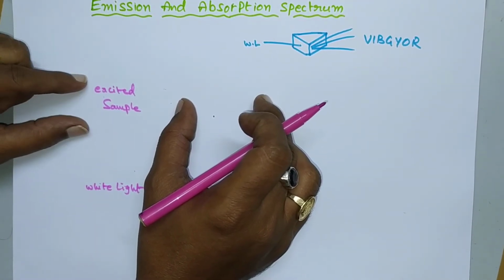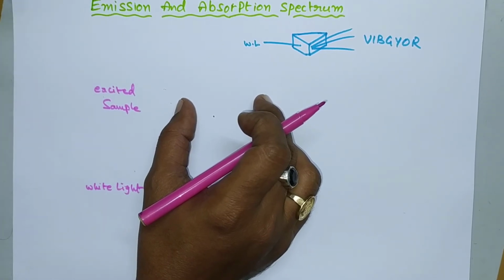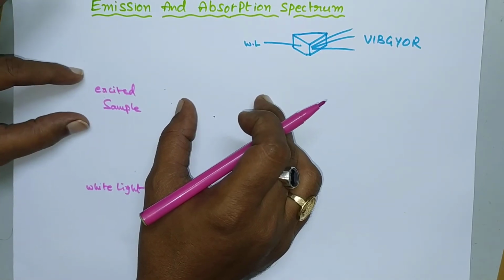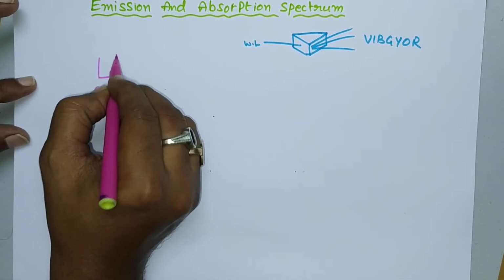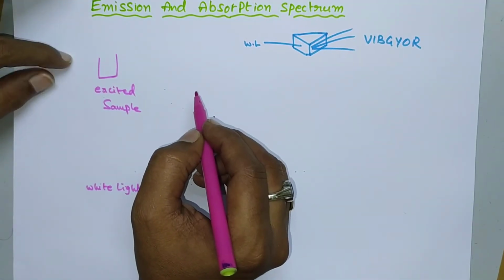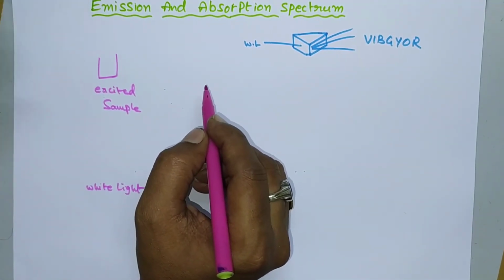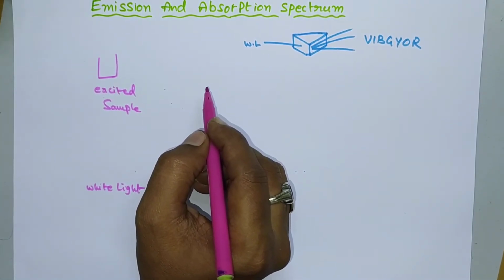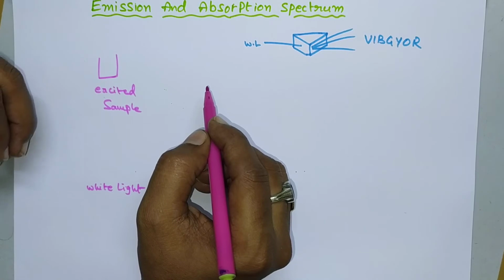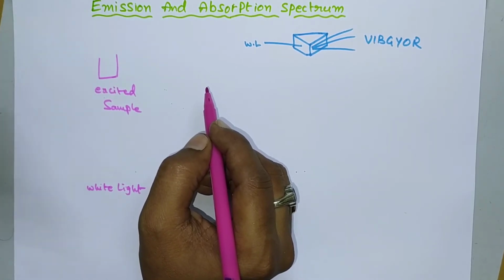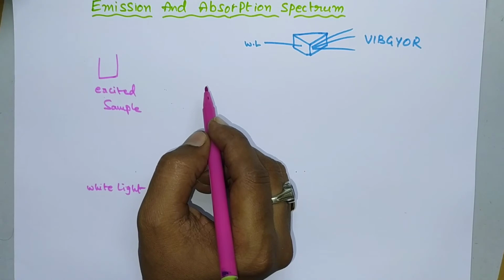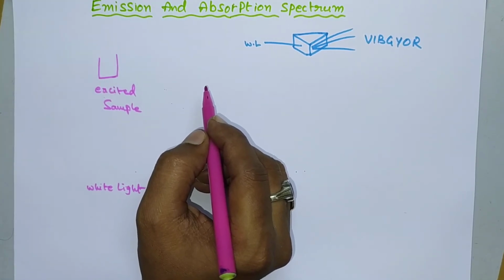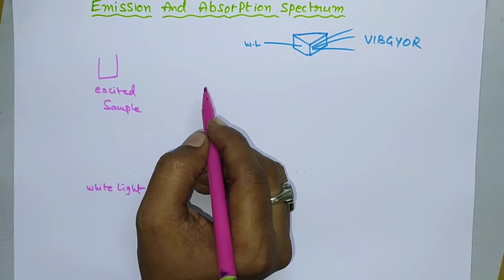Here the excited sample means that when the sample is excited, the electrons are present in the high energy level. Suppose you take hydrogen gas. The sample consists of several hydrogen atoms, and each atom consists of one electron. These electrons will be excited to high energy levels. According to Bohr's theory, the electron will be de-excited, that means it moves from a high energy level to a low energy level by emitting some amount of energy in the form of radiation. The spectrum obtained is nothing but the emission spectrum.